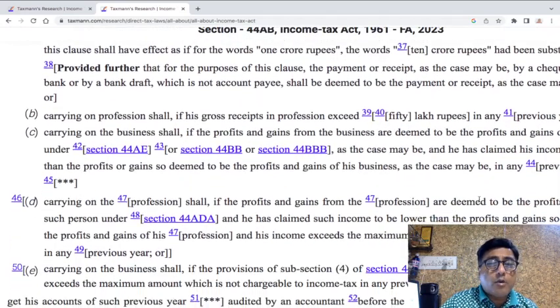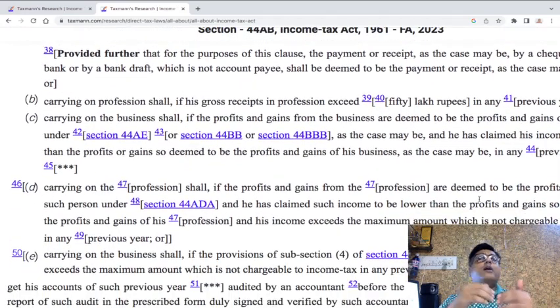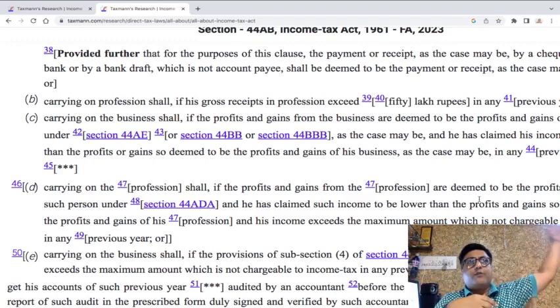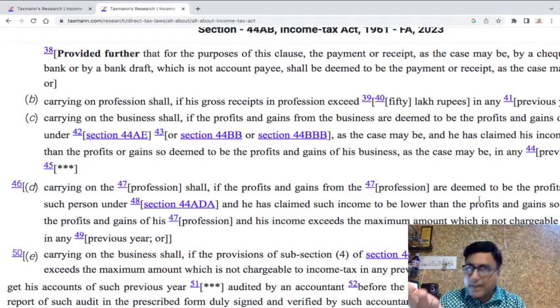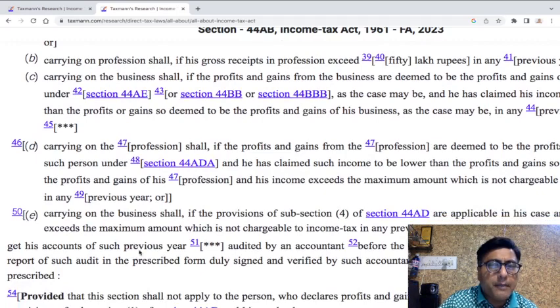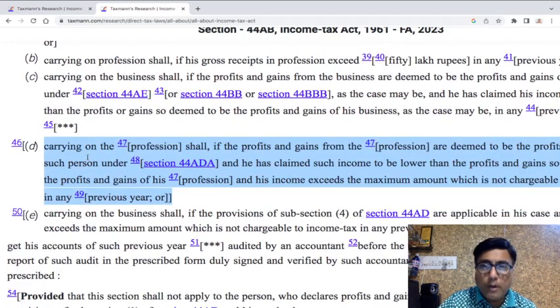Now C talks about a situation that if you are carrying on a business of the nature referred to in 44AD and you are offering an income which is less than the presumed income, then you have to maintain the books and get the books of accounts audited. Which is absolutely in sync with what we have seen in 44AA. We have seen that if you are offering an income which is less than the presumed income under 44AD, then you have to maintain books. Here they say that you have to get the books of accounts audited. That's fair enough. Now D is applicable to a profession.